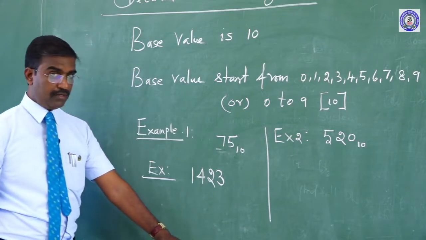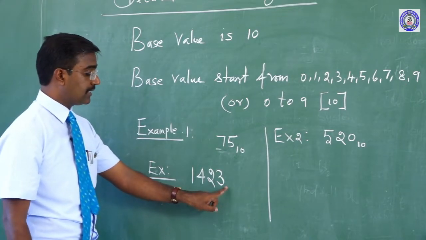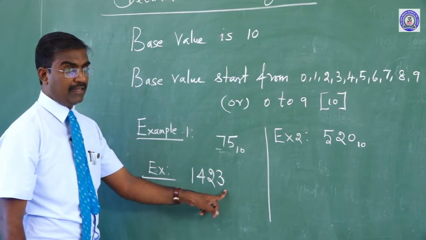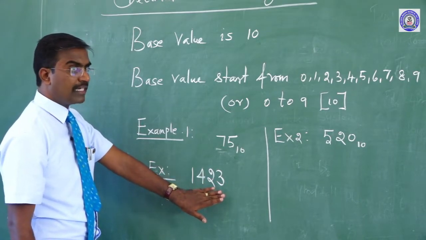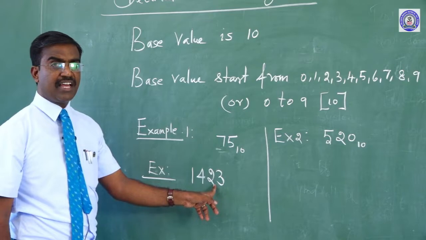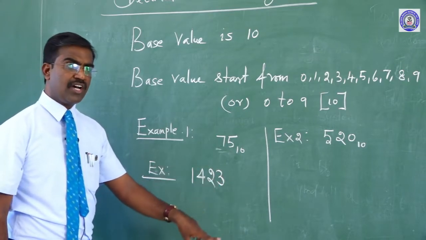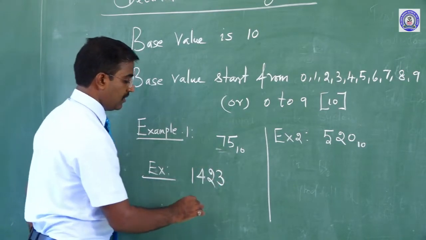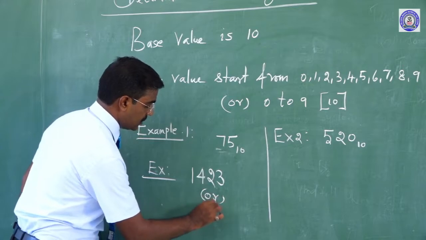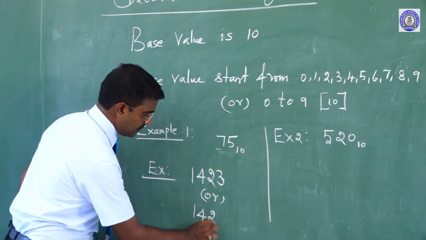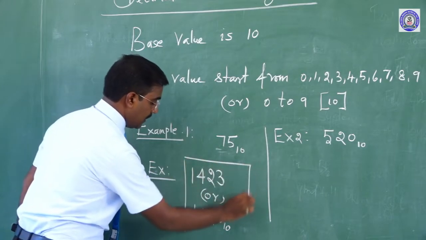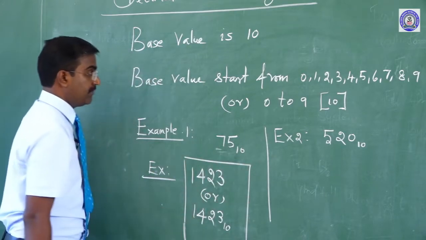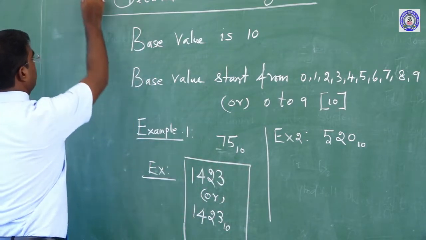The base value is 10, but it is hidden. Whether it is mentioned or not mentioned, this is a decimal number system. This is number 1.